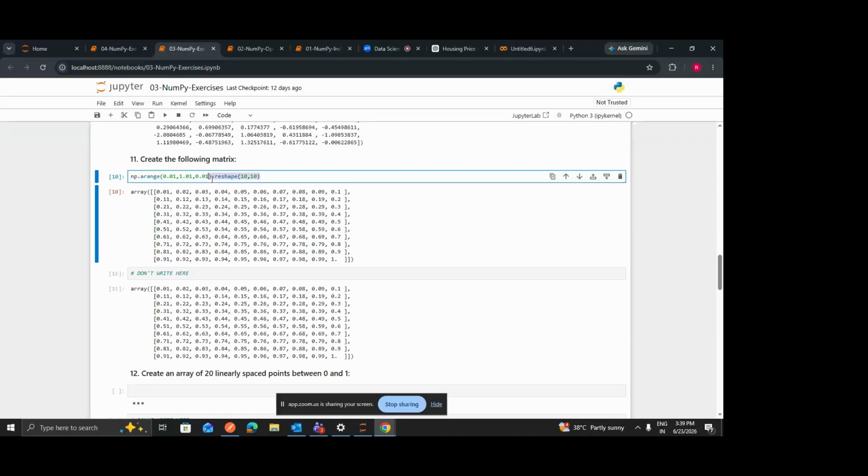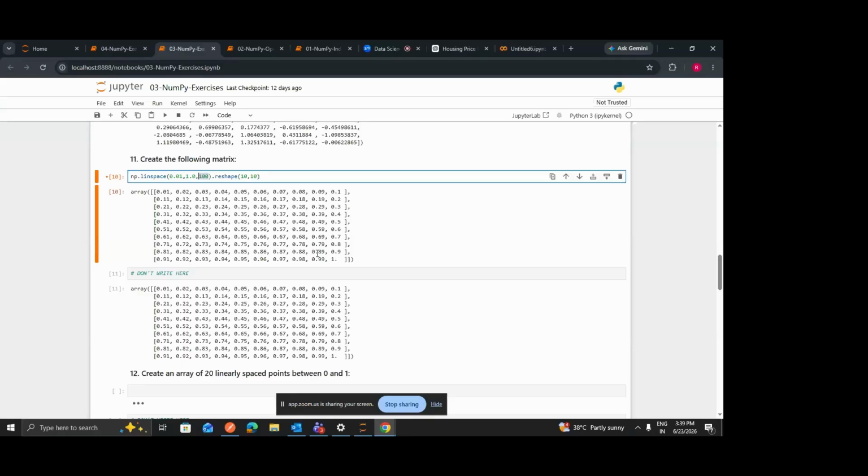Now, if we talk about both solutions, in the arange solution you will need to check many things. For example, what is the starting value, what is the ending value, what is the step size and everything. But with the previous linspace solution, you just need to pass the starting value and ending value, and since you want 100 values, you pass 100 and it will automatically do it for you.